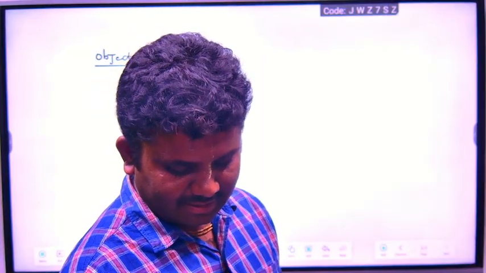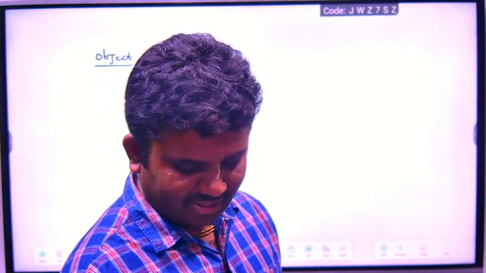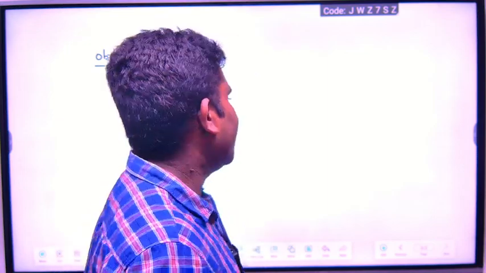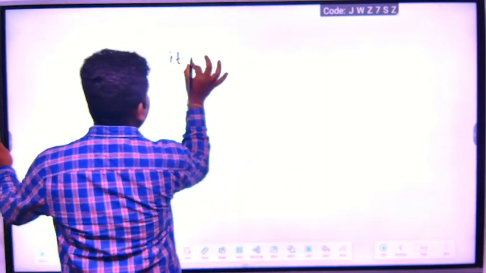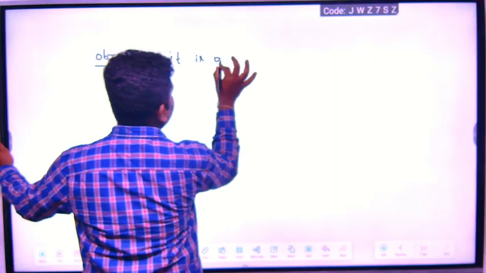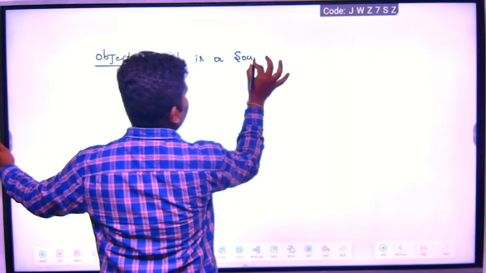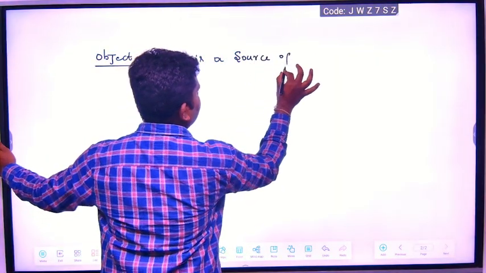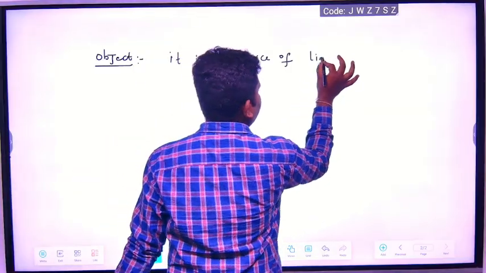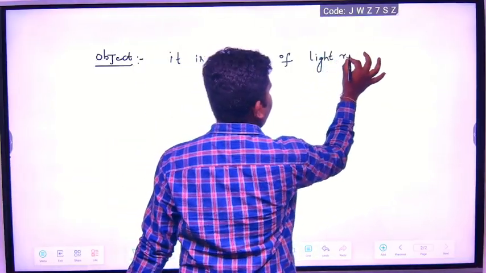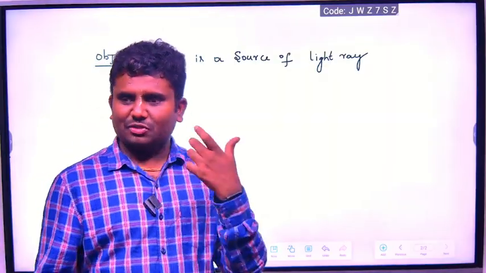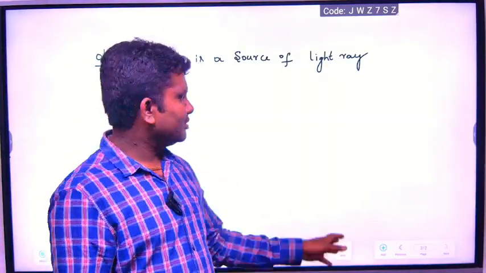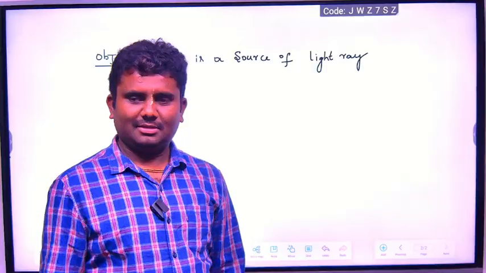Why is that so difficult to understand? The light will come from the object itself. It's a source of light rays. Light rays will come from the object only. Understood?